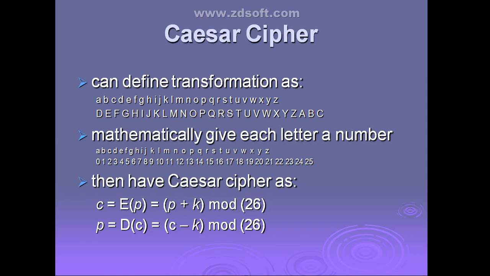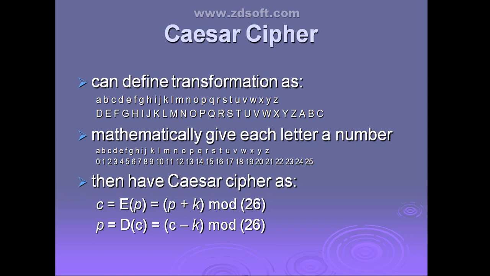Why mod? If I write only P plus K, what does that indicate? There is no Z followed by the A. Right? Such type of substitution will not be done. So we use mod 26 to indicate the wrapping around technique, so Z needs to be followed by the A character. To indicate that, we are taking a modulus operation here with the value 26, because the number of characters in the alphabet is 26.